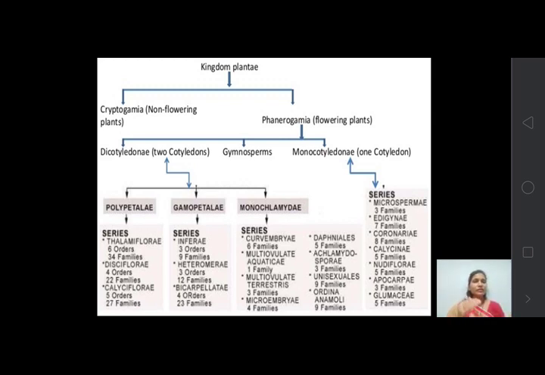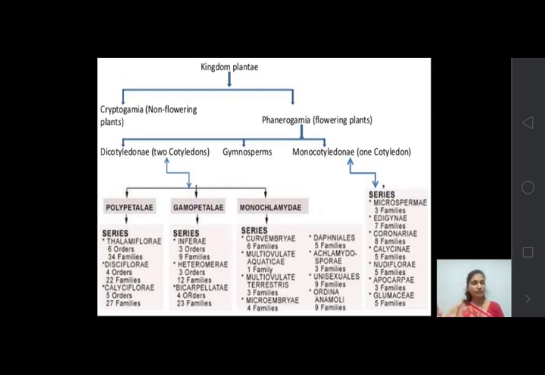Now these dicotyledonous plants are again divided into subclasses: Polypetalae, Gamopetalae and Monochlamydeae. According to the arrangement of petals, they are divided into these three parts. So what is Polypetalae?